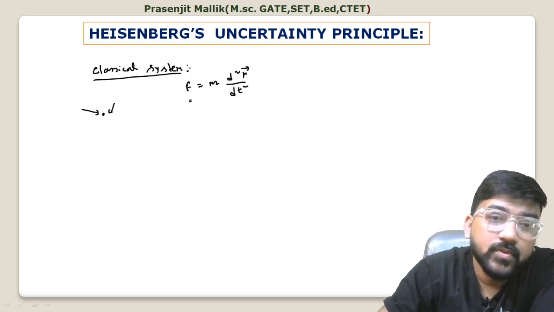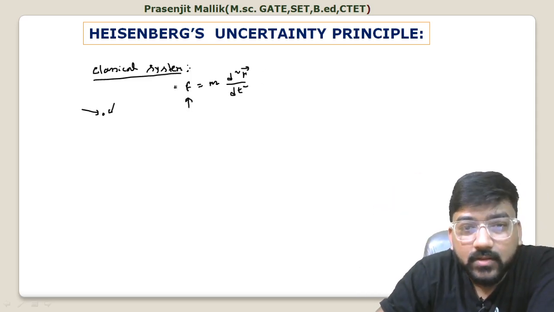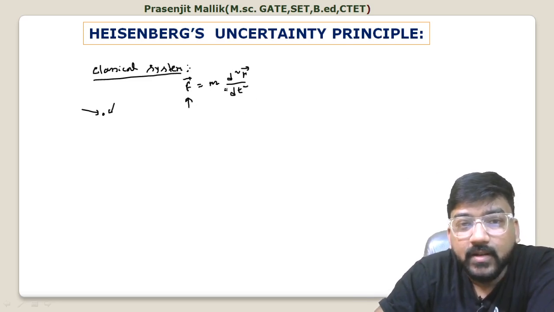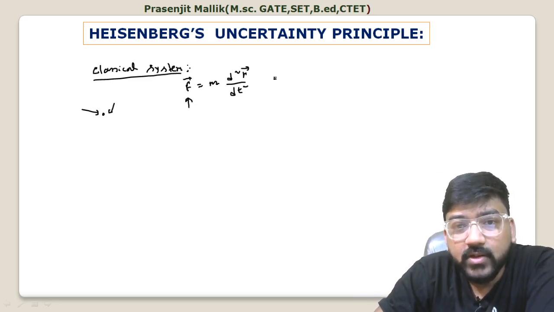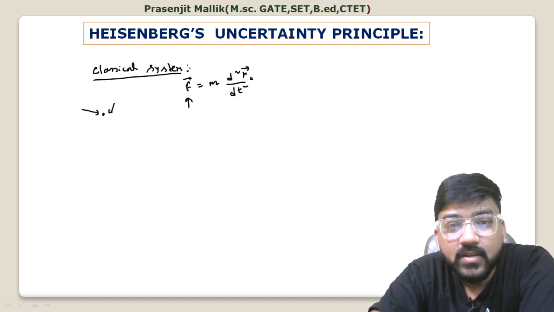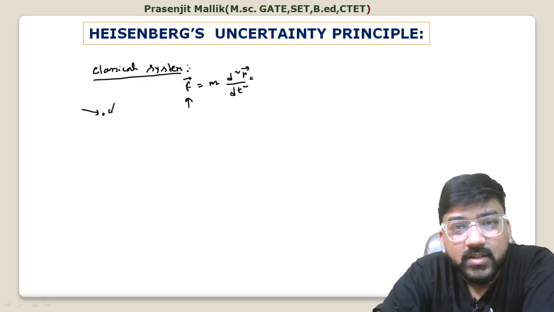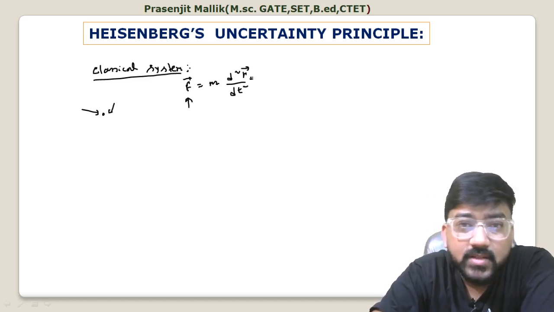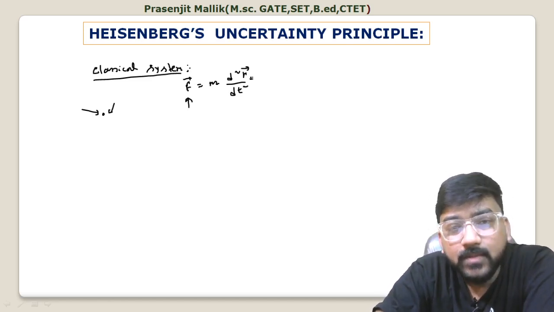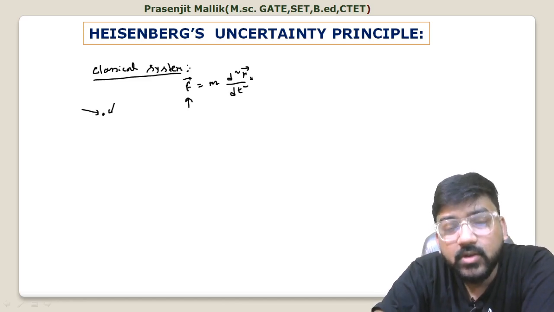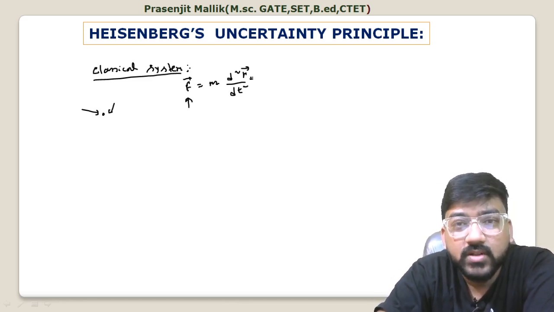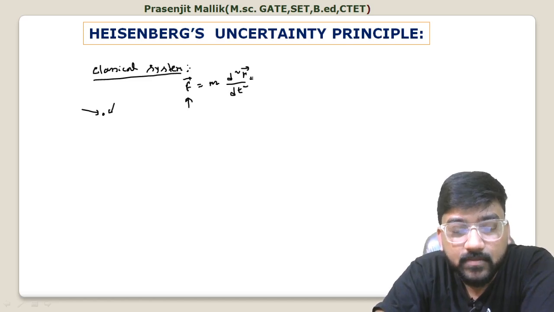So if you know this force, you can set up a differential equation, and if you solve it, you will get two constants, obviously, because it is a second order differential equation. You have to find these two constants from the initial boundary conditions. What are the initial boundary conditions? The initial position and the initial velocity, or you can say the initial momentum, because mass is constant. If you know the velocity, you can easily find the momentum.